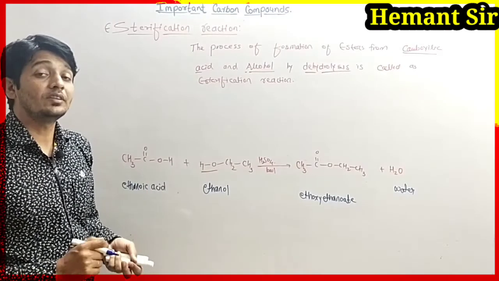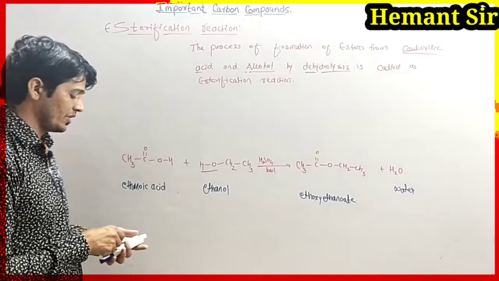So now we have to write the description for the reaction.